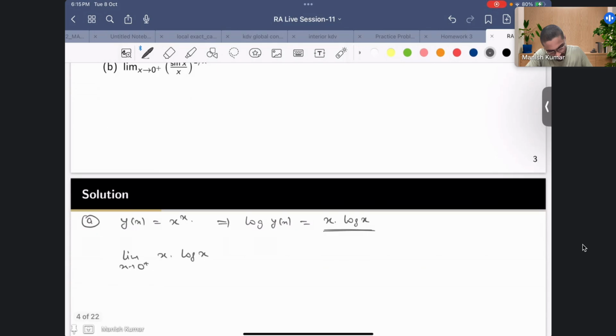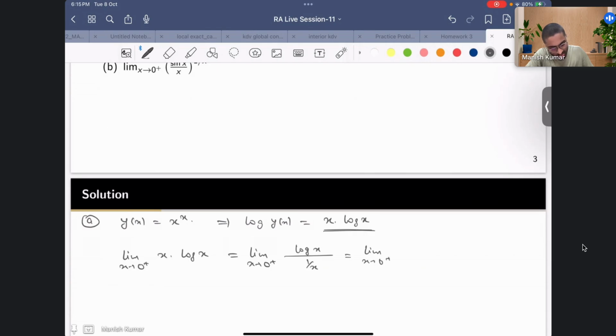Now you notice this is 0 and this is going to minus infinity, right? So it is a 0 times infinity form, which can be written in another way. What one can do is write the limit as x goes to 0 plus of log of x, and then here I'll have 1 by x. Now it's an infinity by infinity form, although log is going to negative infinity. So we can use L'Hopital, and we'll try to use L'Hopital over here.